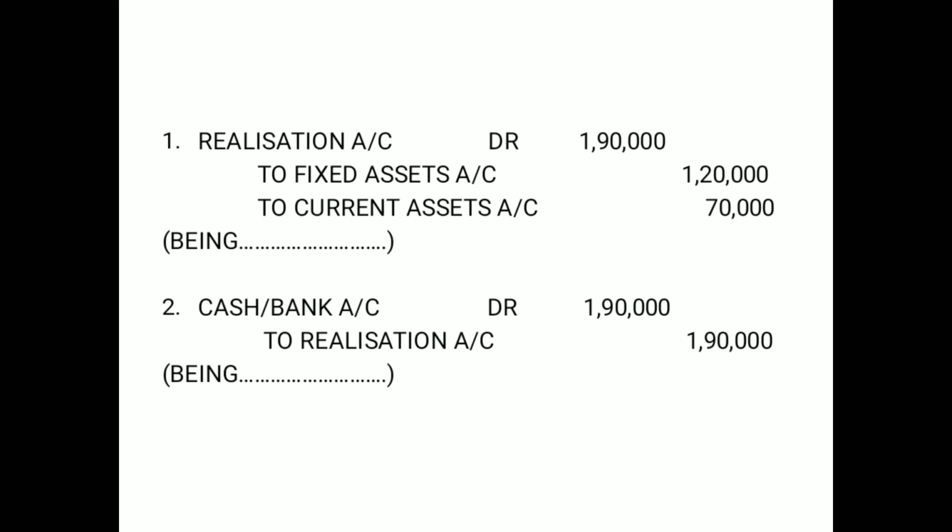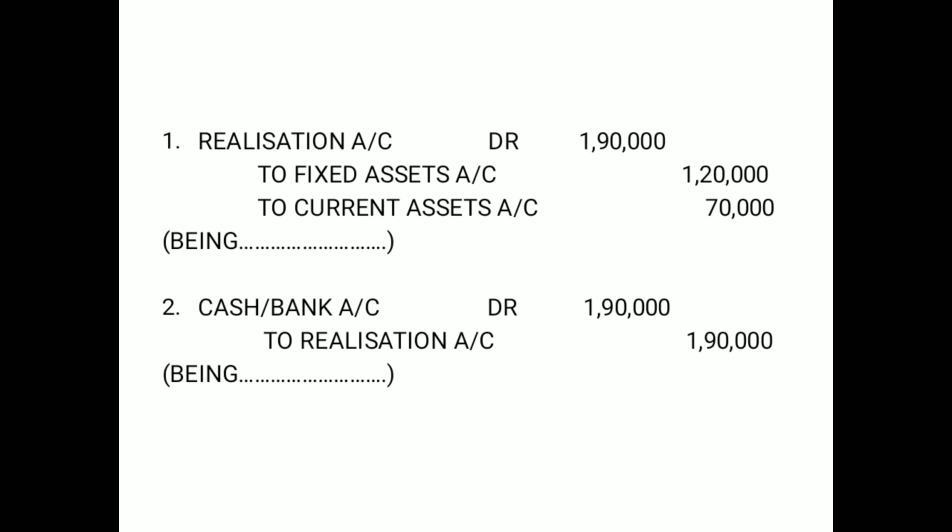Alright? So 70,000 here. 1,20,000 plus 70,000 gives you 1,90,000. This is the reason 1,90,000 is written here in realization account. You can also write down separate journal entries for this, as I've taught you in the previous transaction 2 about land and building and investments. But it is better if you write down the combined journal entry.